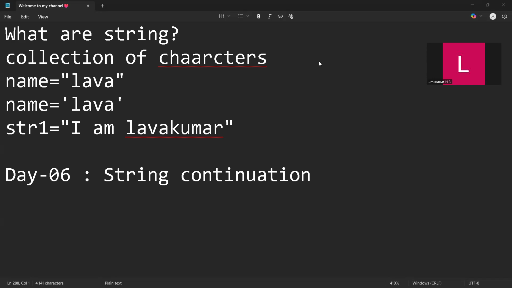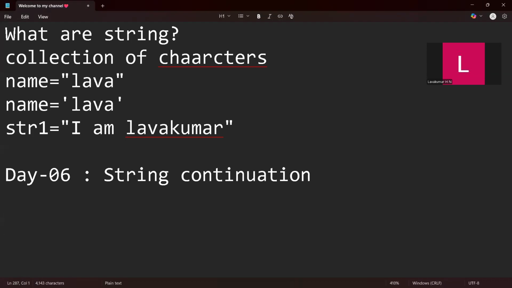Yesterday, I just said what strings are: a collection of characters, and how we initialize them. Today, I will cover two more important things about strings. First, why do we need strings? If someone asks you what a string is, you can say it is a collection of characters.